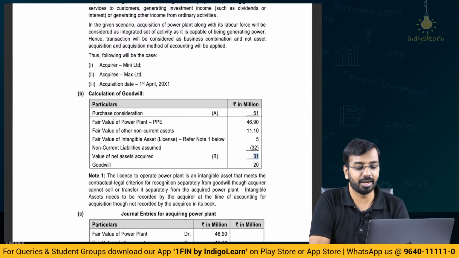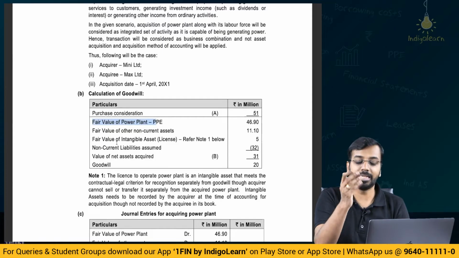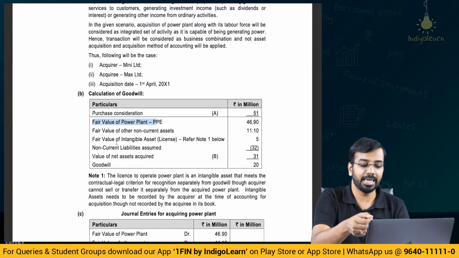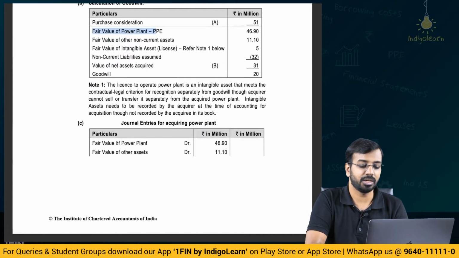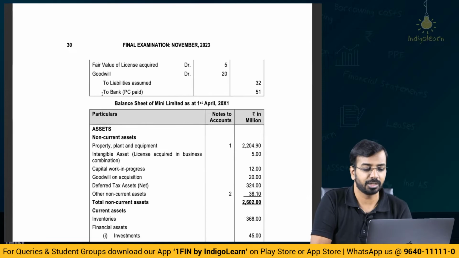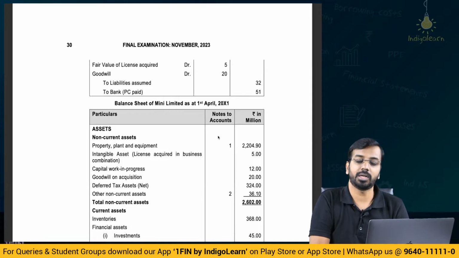Now what is the initial journal entry? You will incorporate the PPE. Debit PPE 46.9, debit other non-current assets 11.1, debit intangible asset 5, credit non-current liabilities 32, debit goodwill 20, and credit the purchase consideration. If it is cash paid, we will write cash, or if it is a liability, we will say liability. Here we have paid through cash. So credit bank with the purchase consideration paid, which is 51 million.